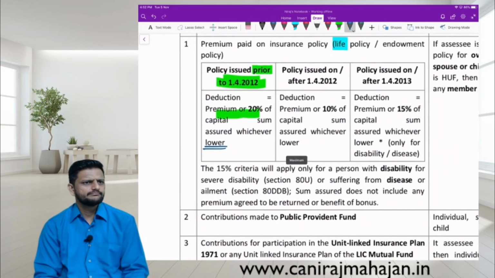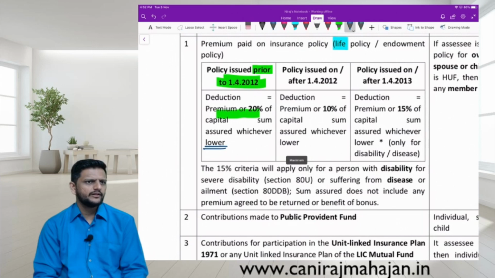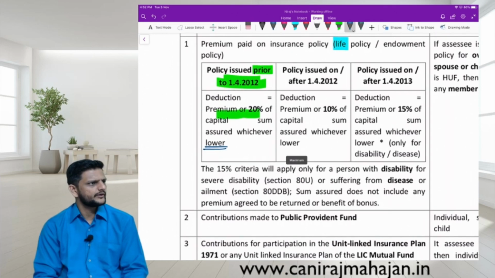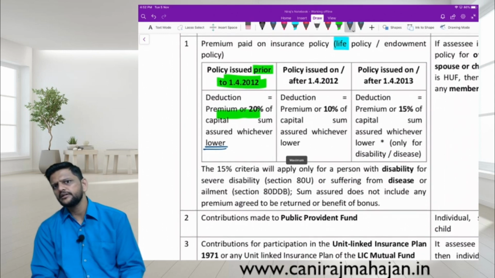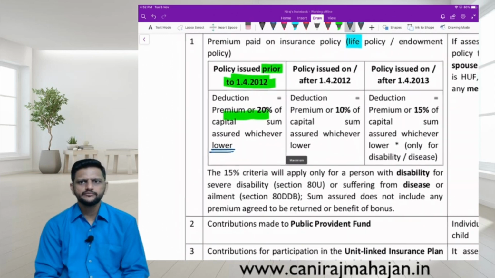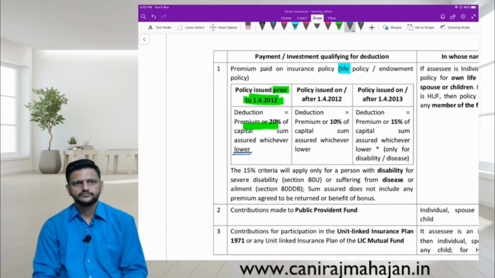Cut-off dates, 1/4/12. Cut-off dates were done, no? Exemptions were done, no? It was there, no? We did not do all this. What is there in the chapter of exemption then? Dates are given.